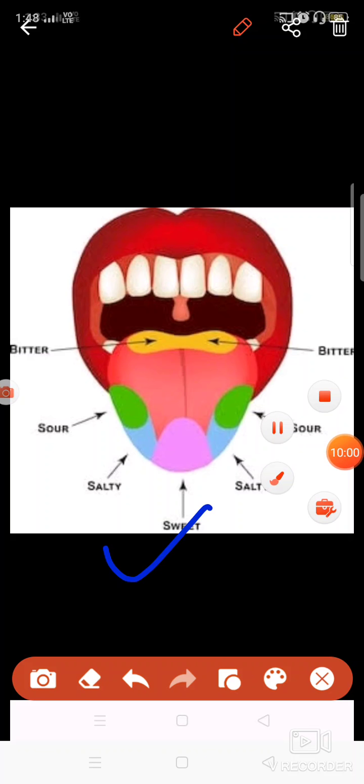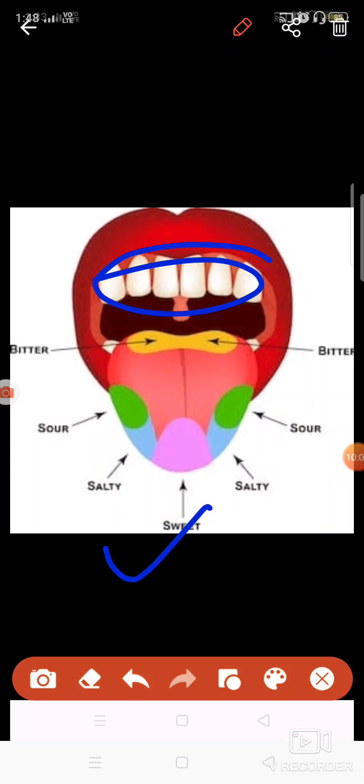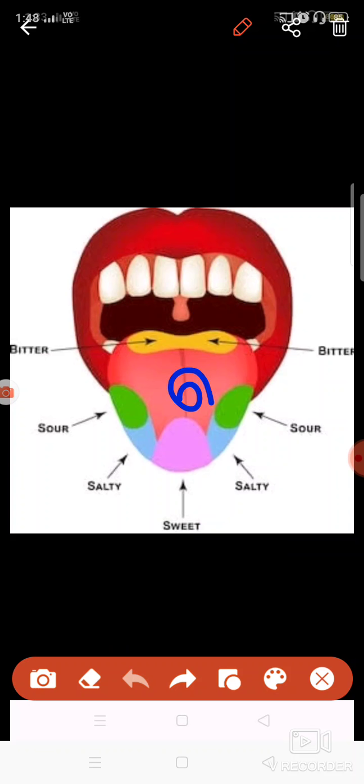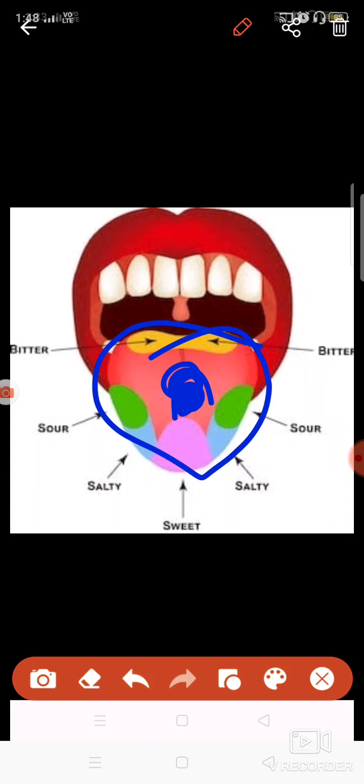This is the mouth part, and in the mouth you see teeth are present and tongue is present. The function of tongue is to basically mix the food with the saliva, and it also helps in tasting the food. You have read in class 5, I think, that there are different zones of taste.